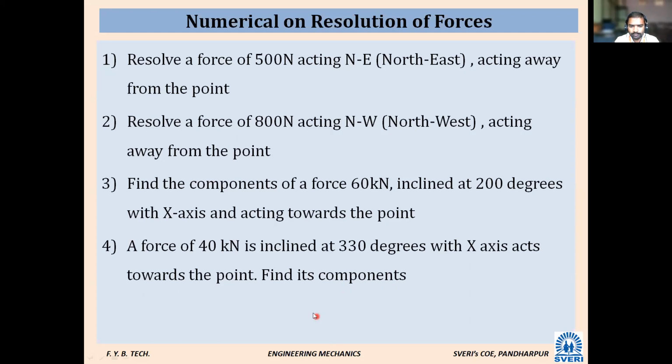आप लोग सॉल्व करते हैं ये प्रॉब्लम? Will you solve? Yes, sir. Okay, you try this problem. ये 40 kilonewton है. This is inclined at 330 degrees with x-axis. Okay, towards the point. Force is acting towards the point. Okay, you try this one, and we will discuss in the next class.